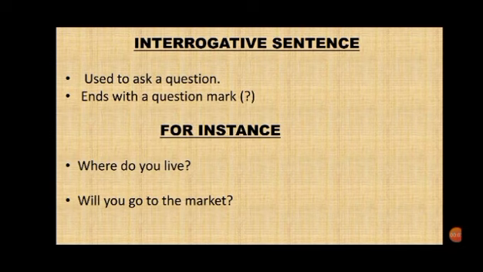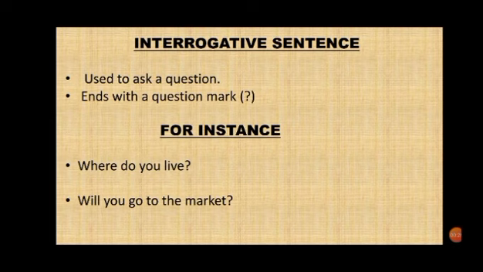The third type of sentence is interrogative sentence. These sentences are used to ask questions and they end with a question mark. Children, interrogative sentences are divided into 2 parts, that is WH family questions and yes-no questions. For example, where do you live?